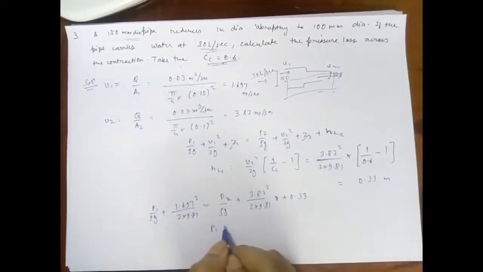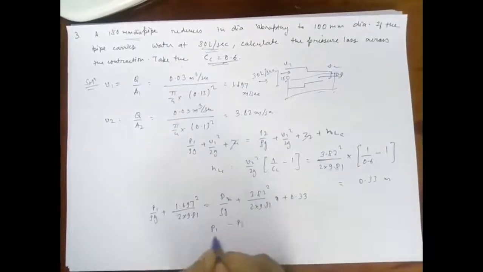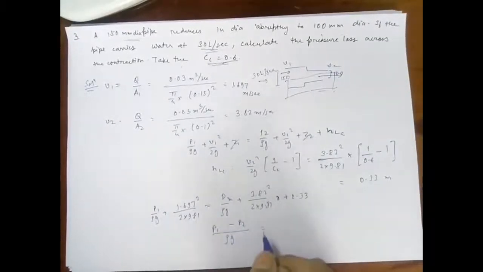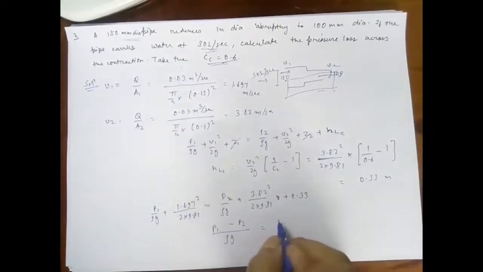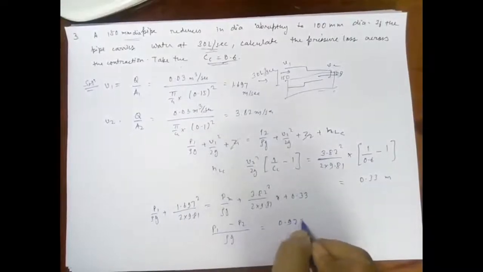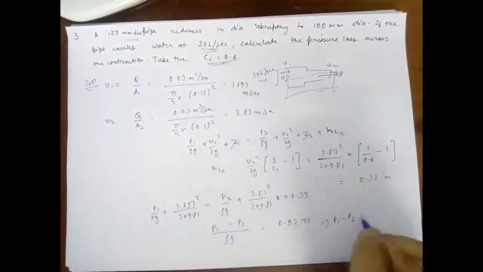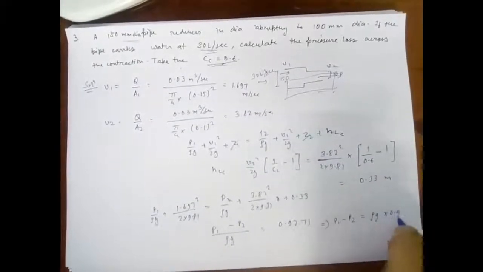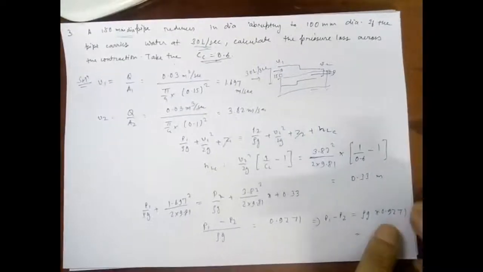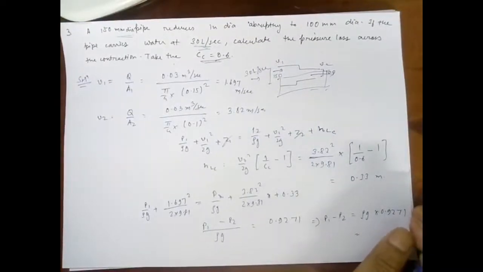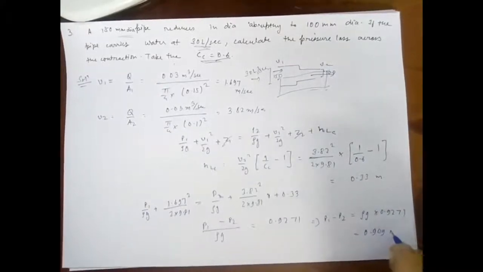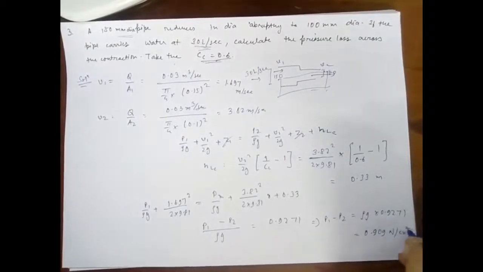So P1 minus P2 upon rho g is equal to 0.9271, and thus P1 minus P2 is rho g times 0.9271, which is equal to 0.909 newtons per centimeter square.